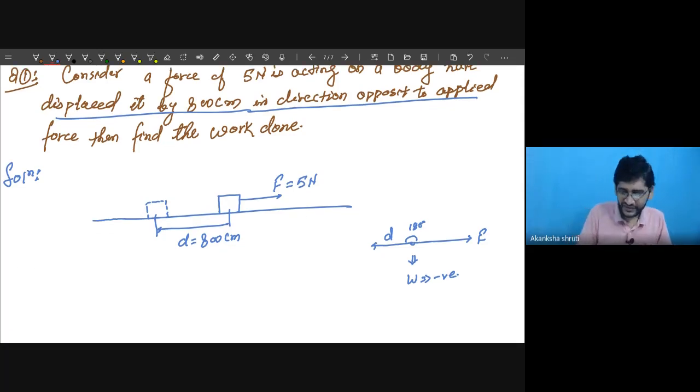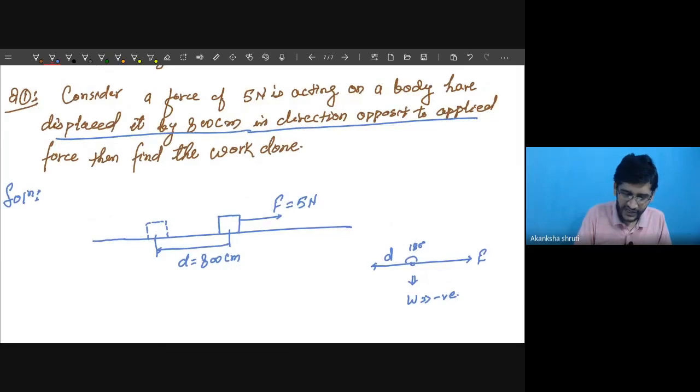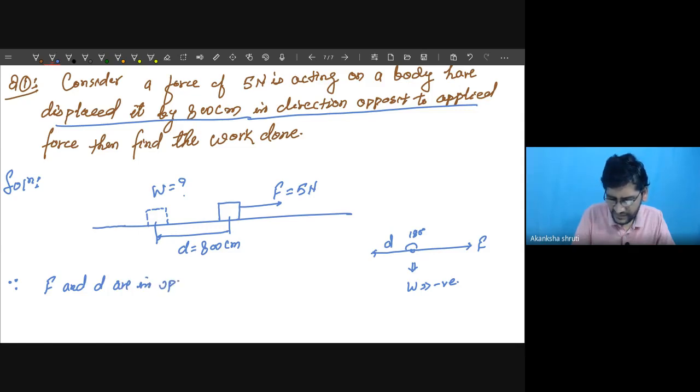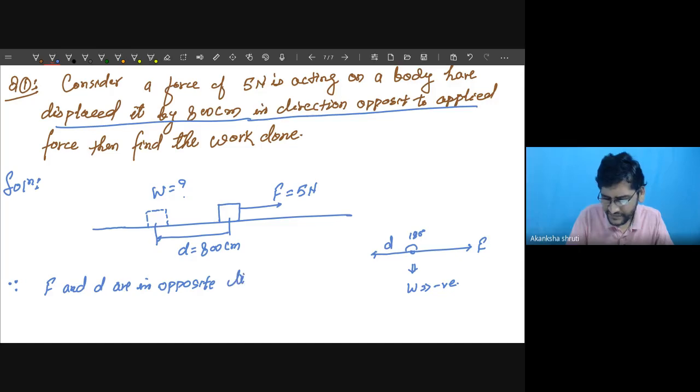Then we want to calculate how much work is done. Since F and D are in opposite direction, therefore we shall take the work as negative and our formula gets modified with the negative sign.